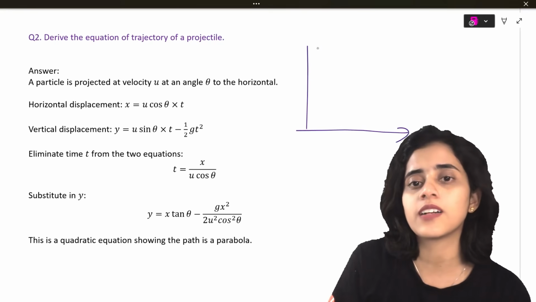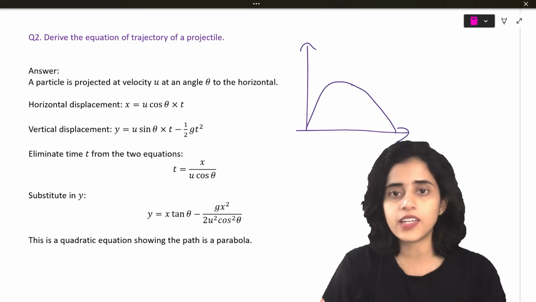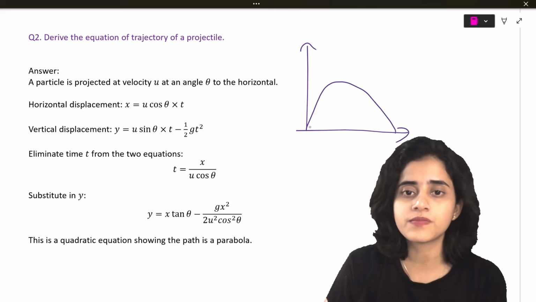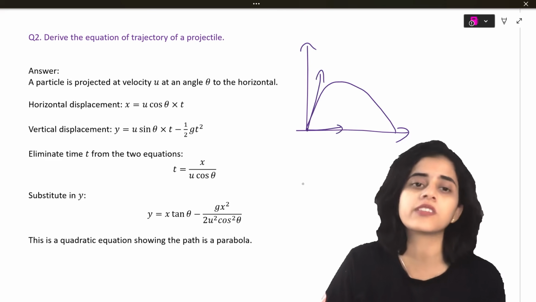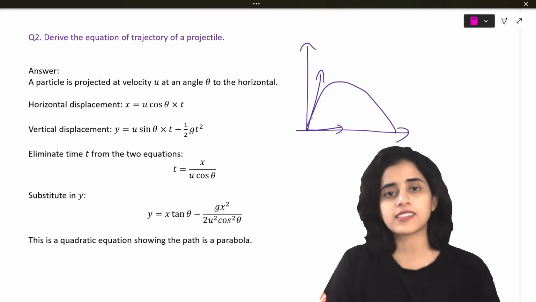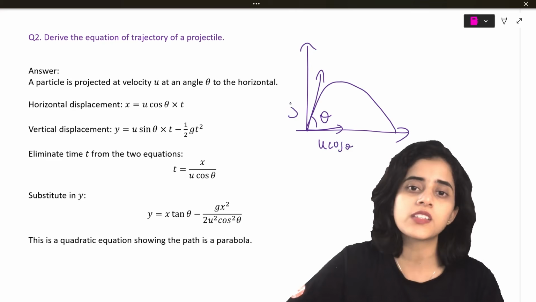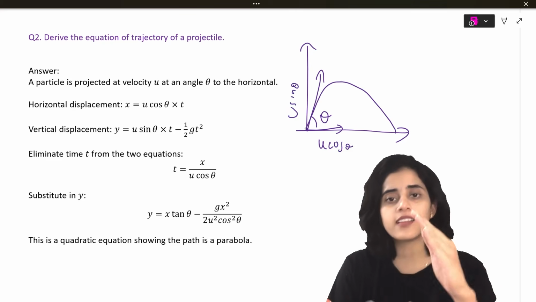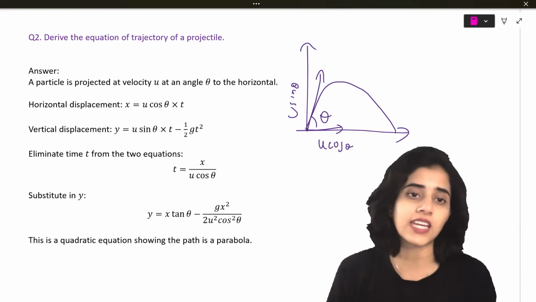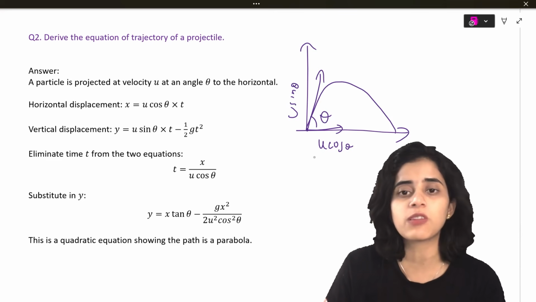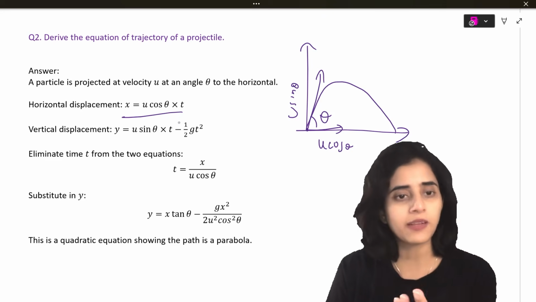Next question, derive the equation for the trajectory of a projectile. So let's say this is how a projectile looks. Along the x-axis, this is how it is, and velocity is along this direction. This is theta. So this will be U cos theta, and this will be U sin theta. I've already taught you the angle: the line close to theta is always cos theta, and the line away from theta is always sin theta. So this horizontal displacement will be what? Velocity times time, U cos theta times time t.